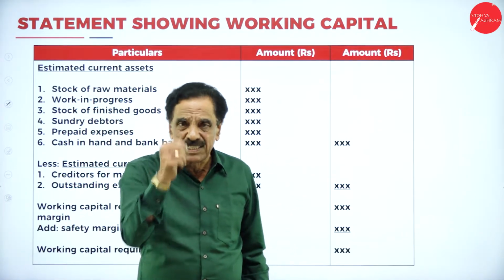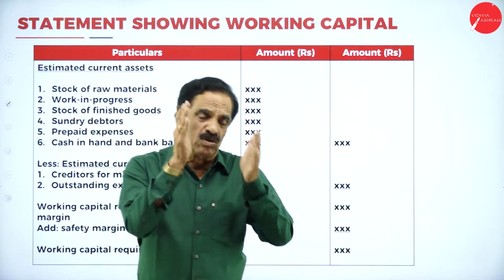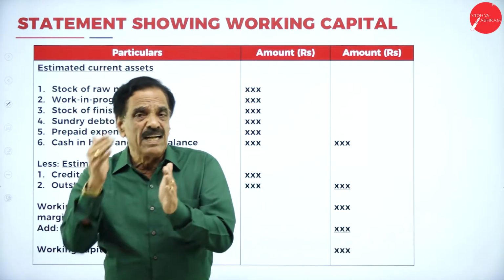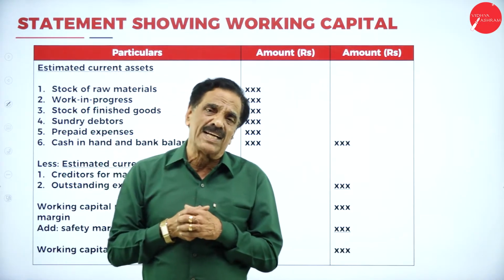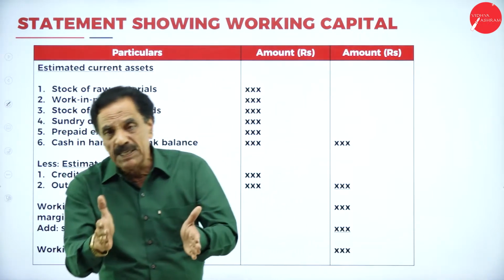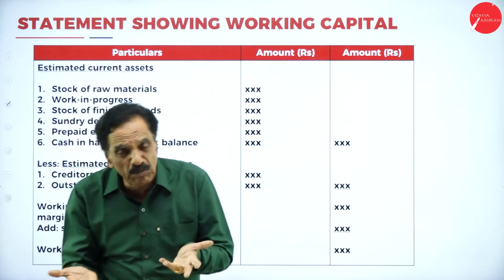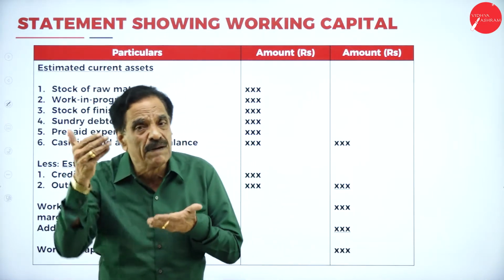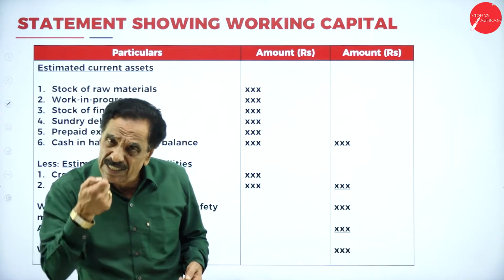Now, I'll give an example. Stock of raw materials stays only 2 months. So the total for a year, multiplied by 2 by 12, is the value of the stock of raw material you are going to calculate. Depends upon the problem. First they will give material for 1 year. You have to see that material is going to stay for 2 months, 3 months. If the material stays 3 months, then 3 by 12 of that amount is the cost of that raw material you have to take into consideration.